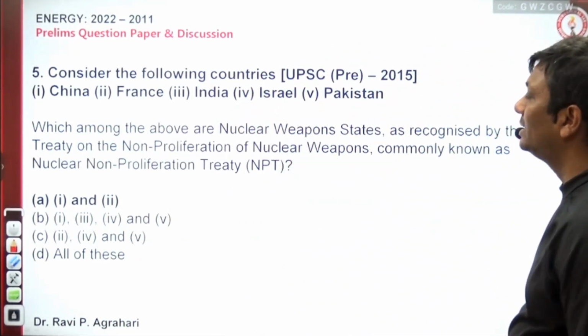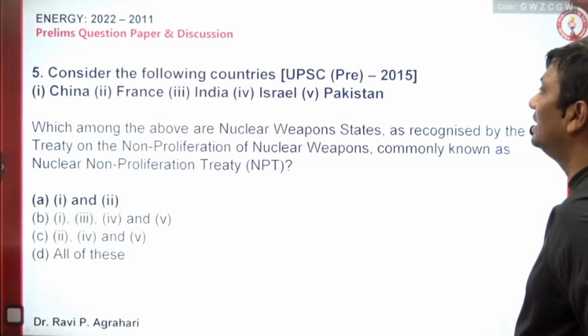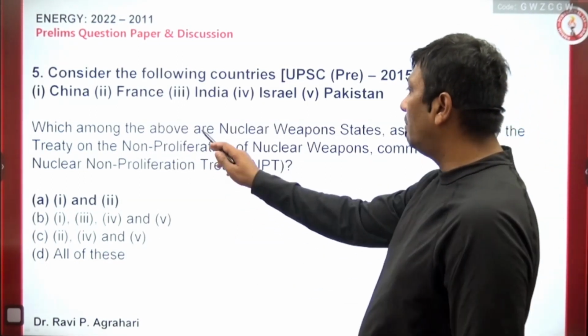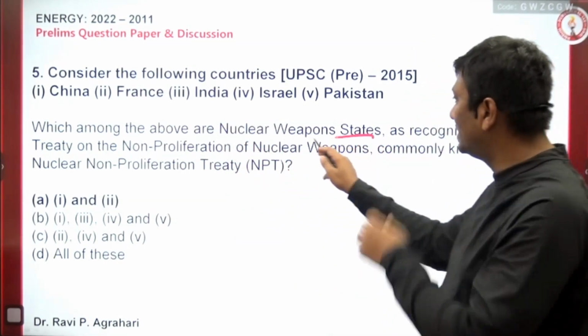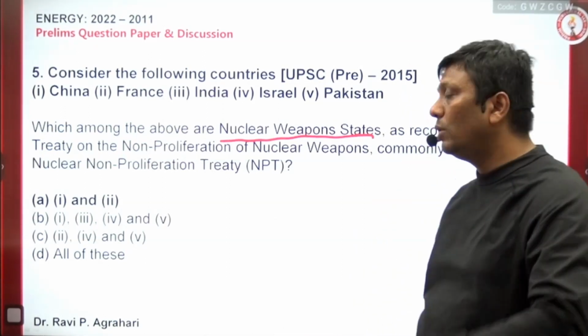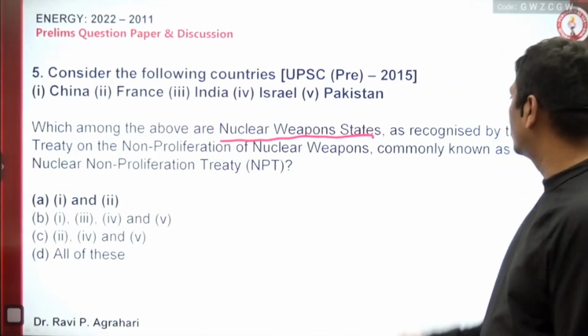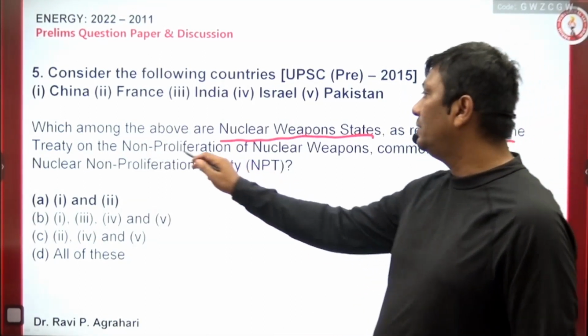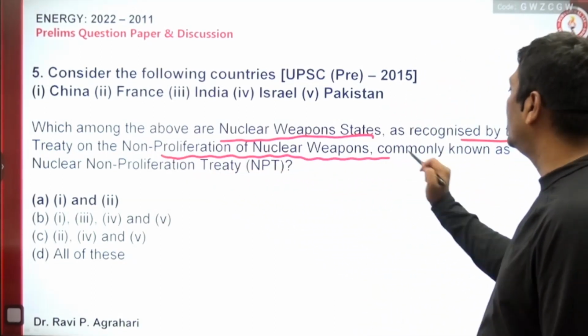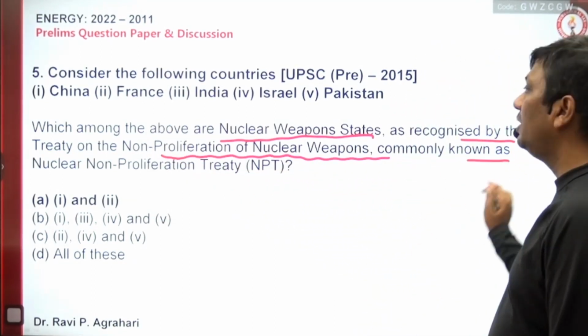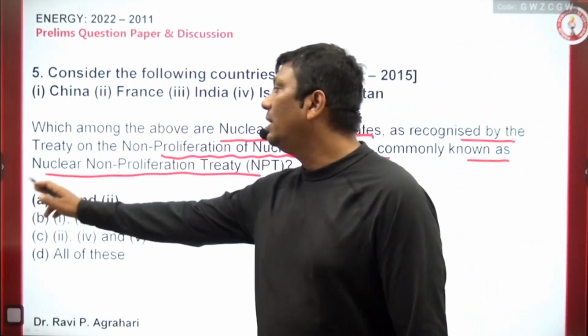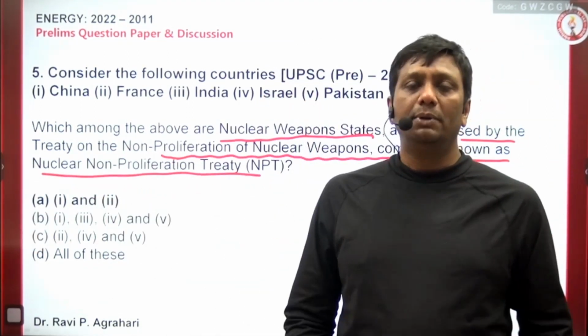Consider the following countries: China, France, India, Israel, and Pakistan. Which among the above are the nuclear weapon states? It means which can carry nuclear weapons, nuclear warheads, as recognized by the Treaty on the Non-Proliferation of Nuclear Weapons, commonly known as the NPT. So under the NPT, which country has a right to carry an atom bomb?